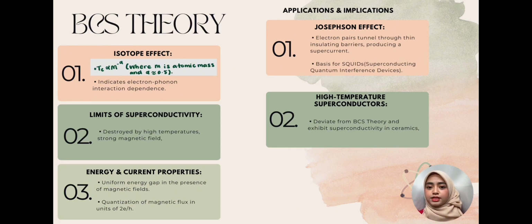The critical temperature is inversely proportional to the square root of the atomic mass. This confirms the dependence of superconductivity on lattice vibrations. Second is the limit of superconductivity. High temperature, strong magnetic field or excessive current can disrupt Cooper pairs, destroying superconductivity.